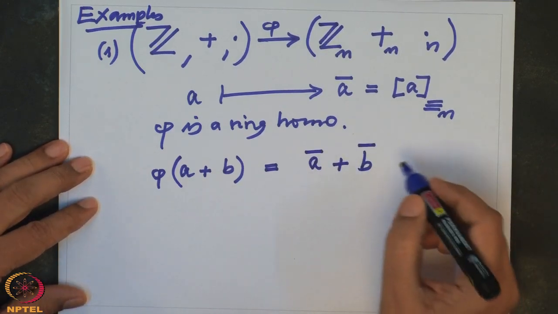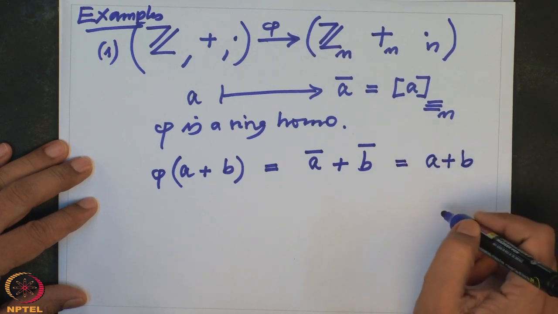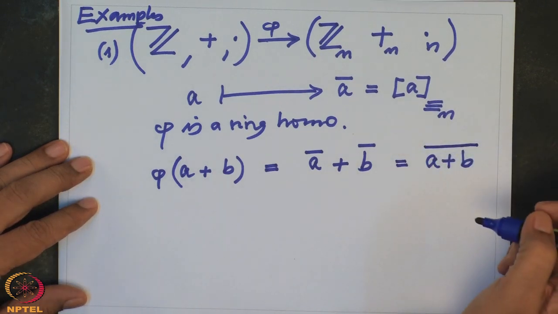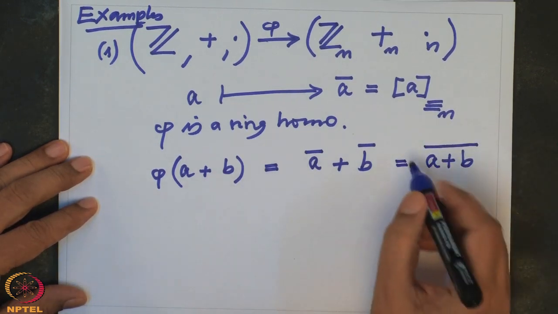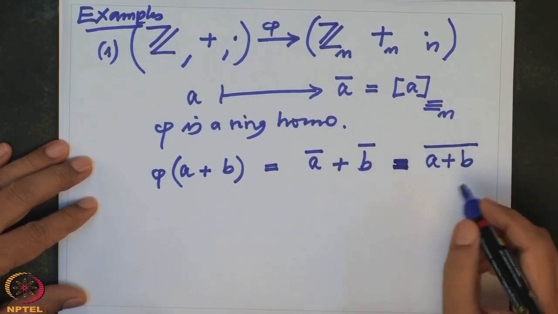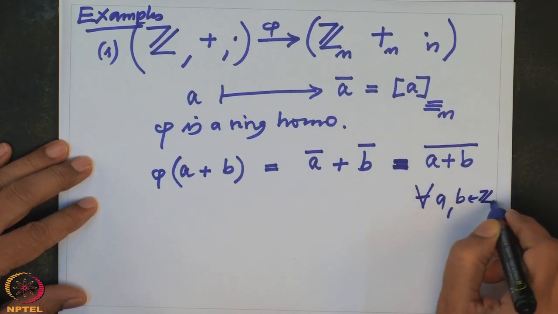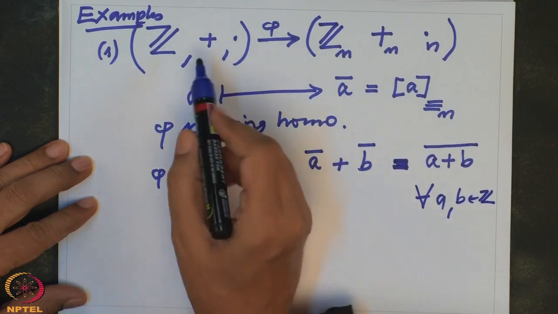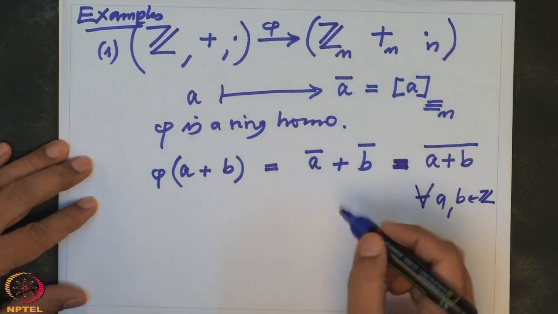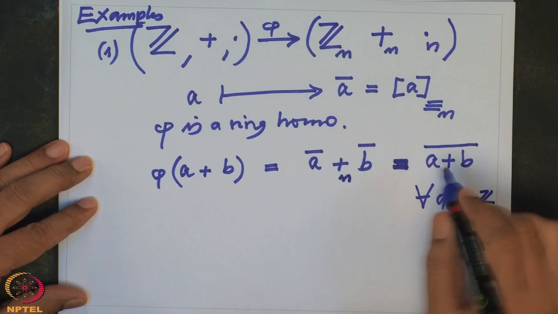But remember, a bar plus b bar is defined as: add usually a plus b and take the remainder of a plus b. So these two operations are the same. That is what we have to check. That I will leave for you to check, for every a and b integers. So that will mean that this phi respects the addition. Strictly speaking, I should write the suffix n here, but I will not do so.